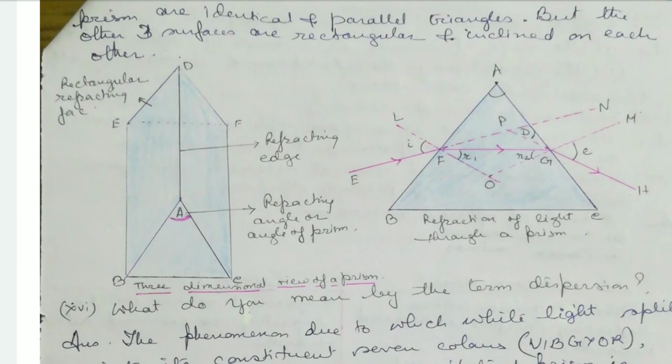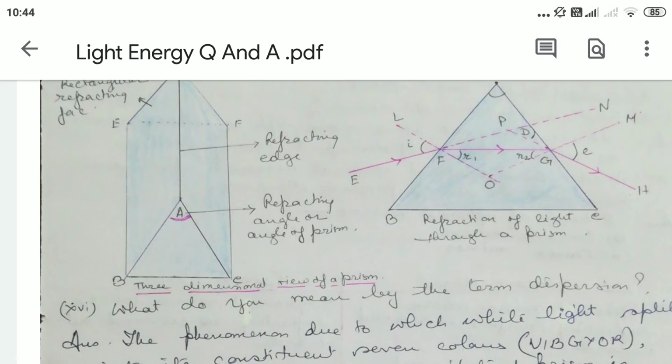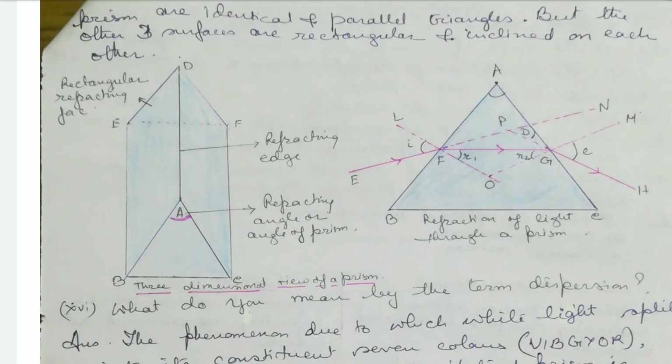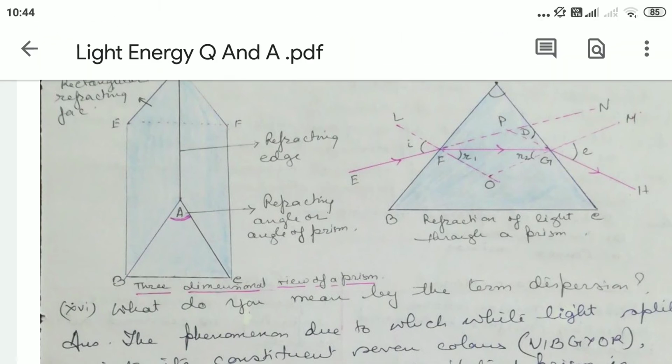This is the ray diagram, you can see. AB is the refracting surface on which the incident ray EF is striking, making an angle of incidence. After refraction, it becomes FG. Then again it refracts, when it is coming out from the denser medium, out of the prism, refracting again towards the base of the prism, that is GH.